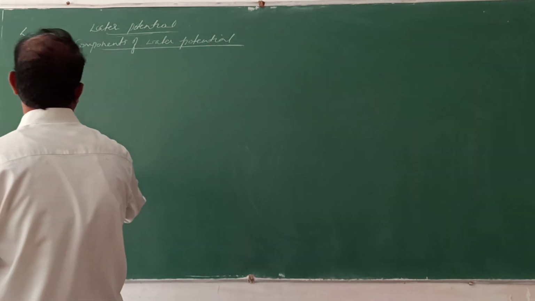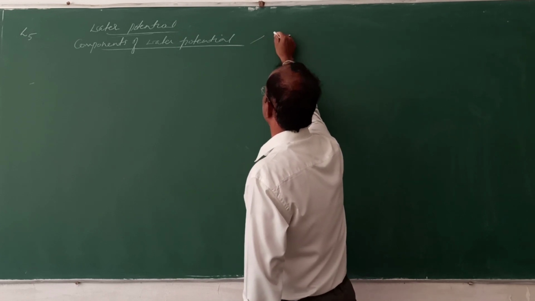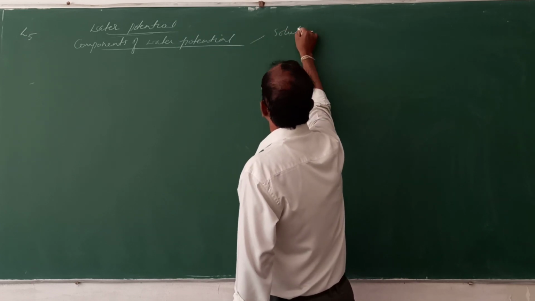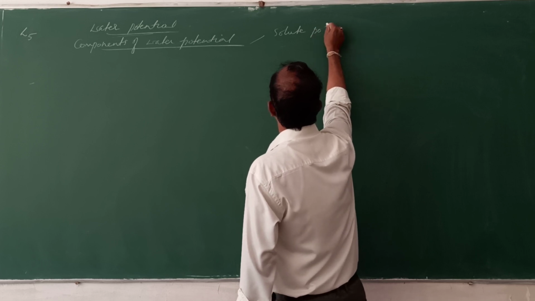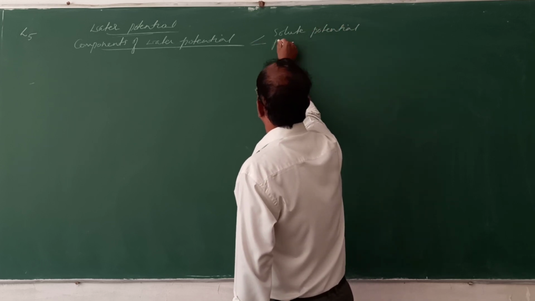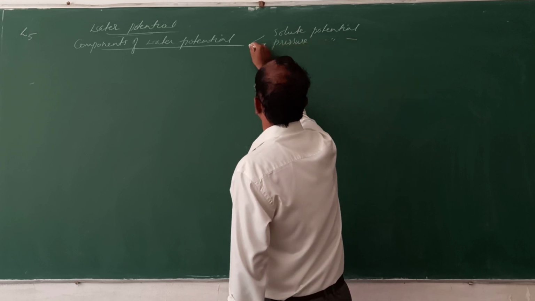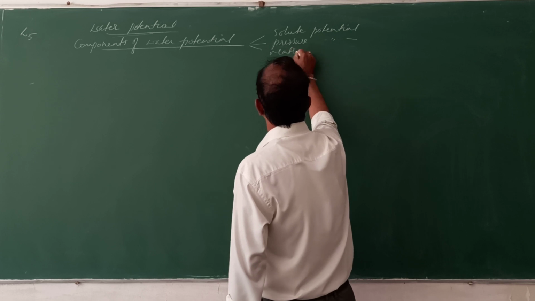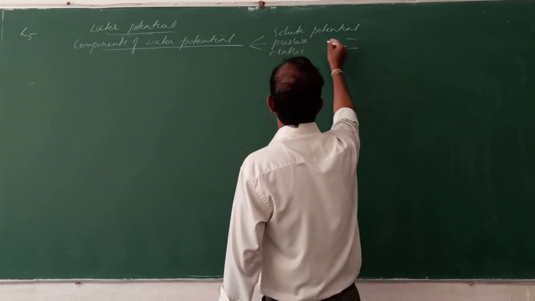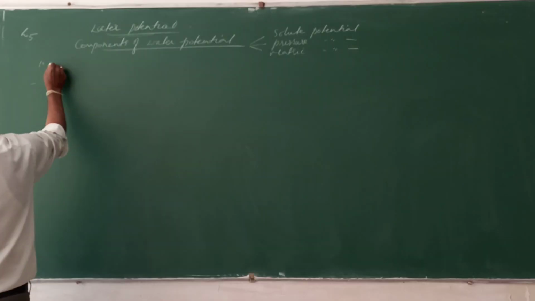Now we shall discuss the components of the water potential. The components are the solute potential, next the pressure potential, and another one, the matric potential. Now we shall discuss them one by one.